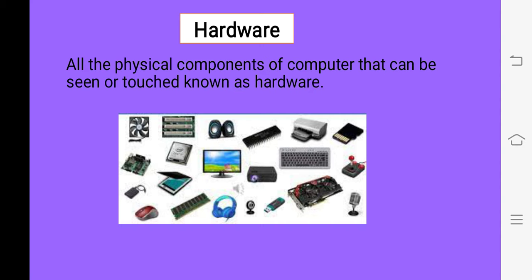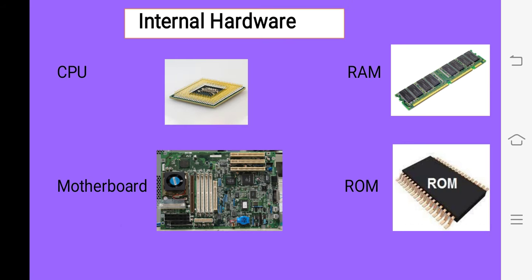Like we can see the monitor, we can touch the monitor, we can see the pen drive, RAM, ROM, keyboard, mouse. So all these components come in the category of hardware. Children, hardware is further divided into two categories, internal hardware and external hardware. The hardware that is fixed inside the CPU cabinet box comes in the category of internal hardware. Examples are the microprocessor chip, motherboard, RAM, ROM. These are internal hardware that are fixed inside the CPU cabinet.